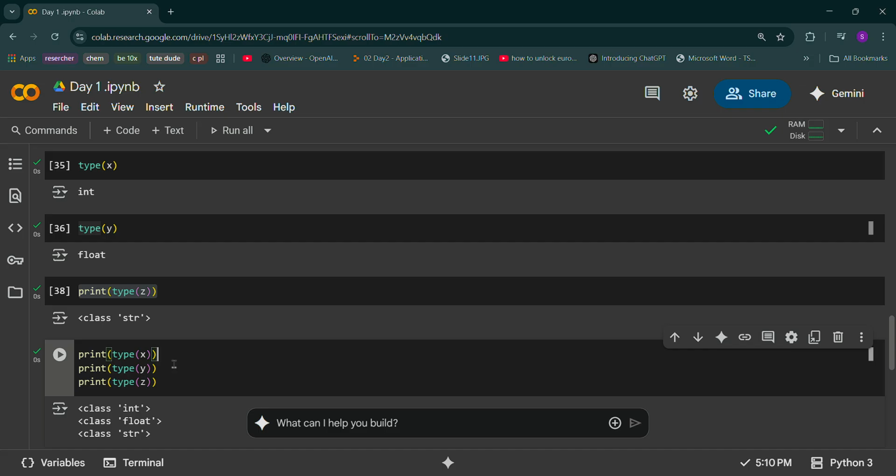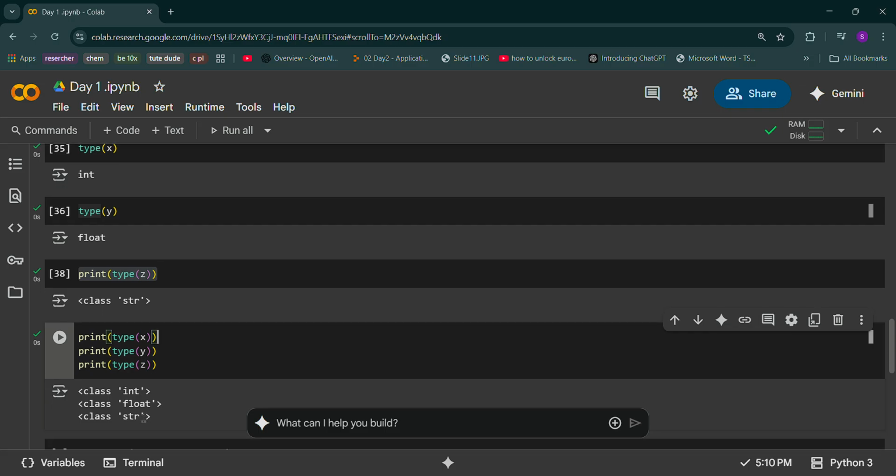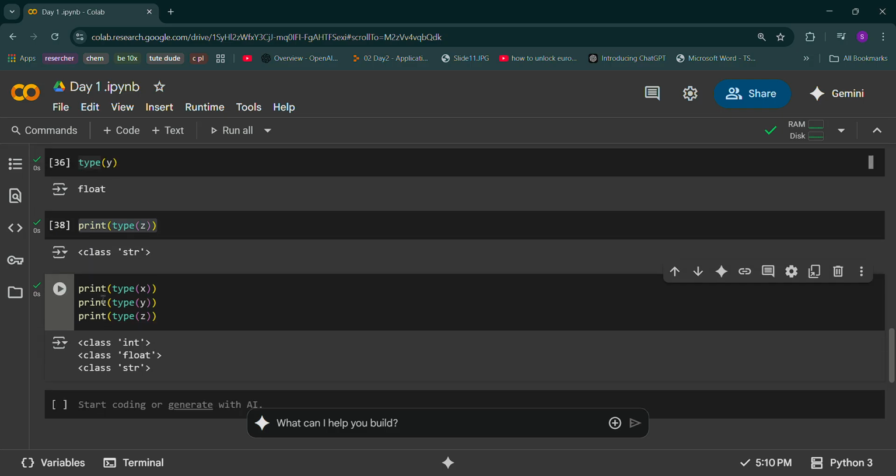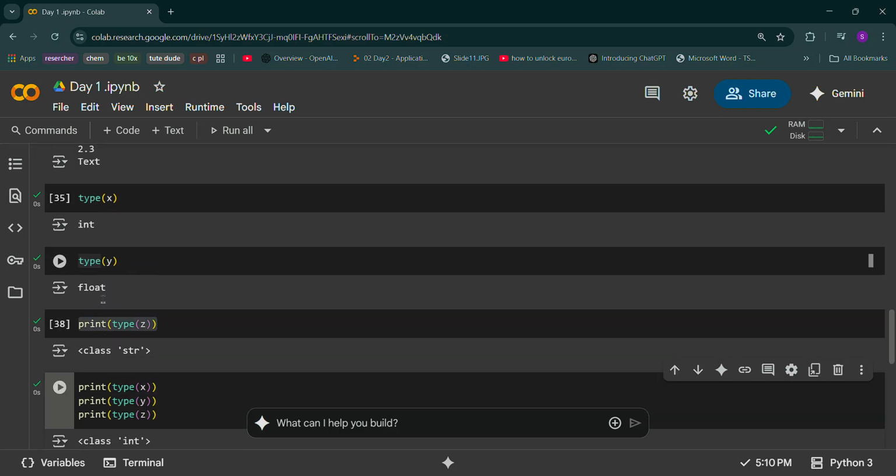Same if I write the same thing for x, y, z, it will give me class int. Here, x value which was 5, it gave me class int. Yes, 5 is an integer. Float which was 2.3, 2.3 is a float value. String which I wrote enclosed in the text is nothing but called a string here, right?